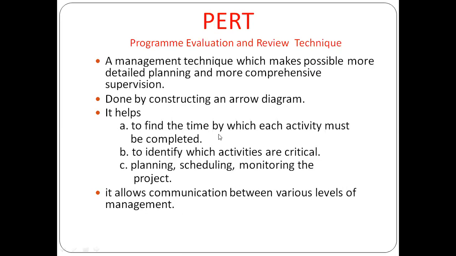It helps to find the time by which each activity must be completed. It also identifies which activities are critical for planning, scheduling, and monitoring the project. It also allows communication between various levels.